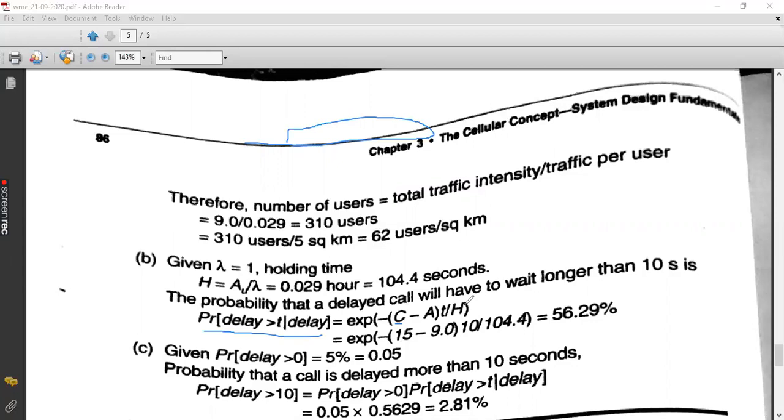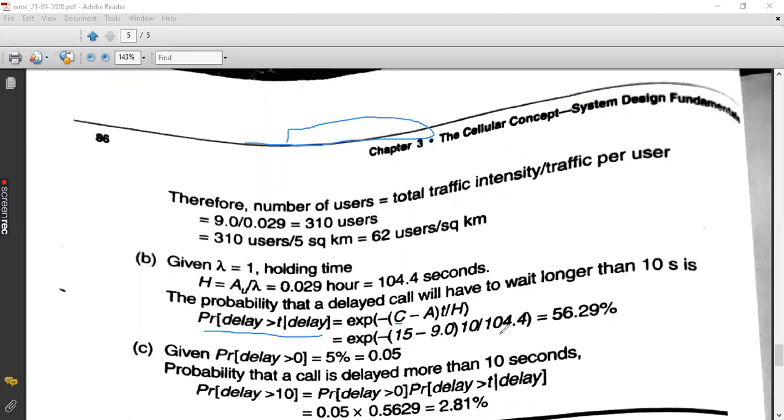Okay. Now, when you divide these two, it is 0.029 hour. Kindly change into seconds. So it will be 104.4 seconds, which you are going to substitute over here.